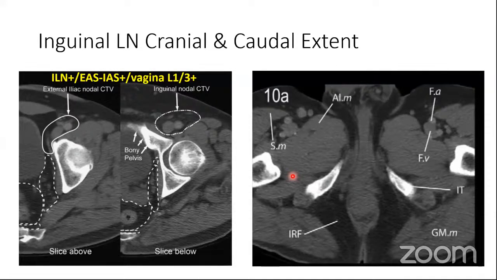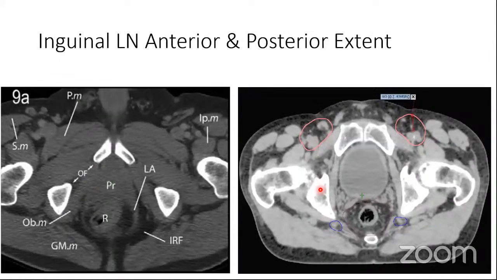And some say where your adductor longus is going to be crossed by the sartorius. So there are a lot of landmarks, but I think practically the most useful, and one which is a compromise of all these different suggestions, is that you take the inferior limit of the ischial tuberosity. So the inferior level of the ischial tuberosity marks your caudal border of the inguinal lymph node.